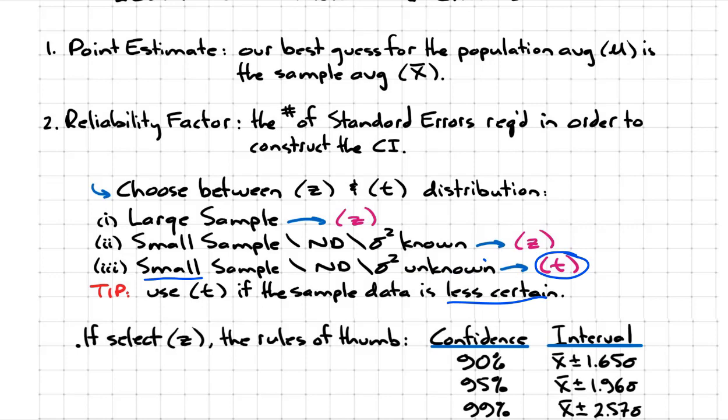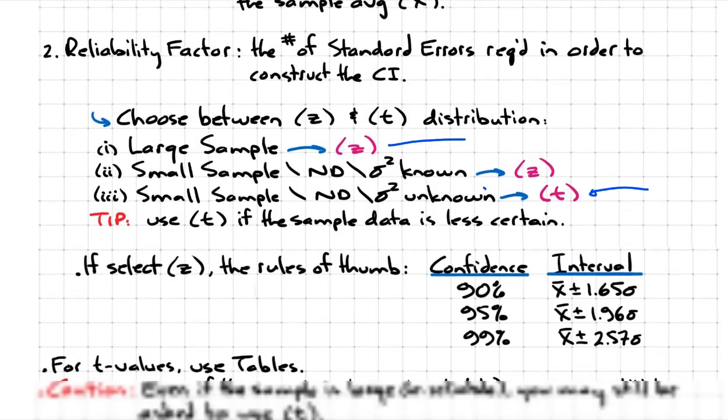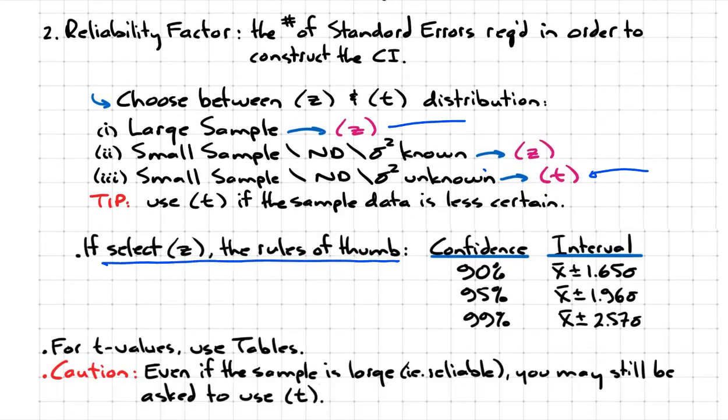Now, here's the thing, ladies and gentlemen. The thing with the T distribution is we need tables. So on the exam, if you're going to be using T, they need to provide you with excerpts from the T table. On the other hand, the Z distribution has the following rules of thumb, which we've seen from a previous module.